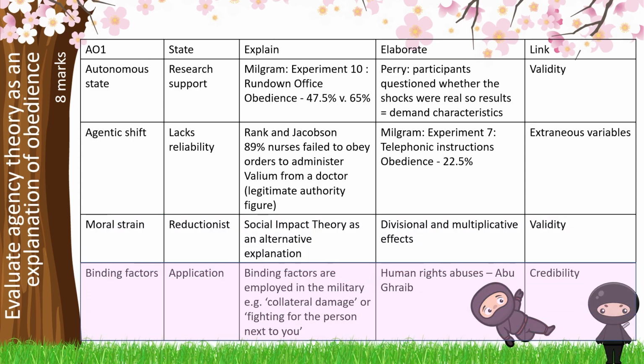Finally, we talk about binding factors and then link it into application. We can use binding factors in the real world, and these are employed within the military by talking about either collateral damage in order to mitigate moral strain, or that you're not fighting for yourself, you're fighting for the person next to you to give your best. We can counteract this by saying that actually this idea of binding factors can have a negative impact on society, explaining the human rights abuses in Abu Ghraib by the American military in Iraq. We can say that this theory then has credibility because it explains why real-life events occur.